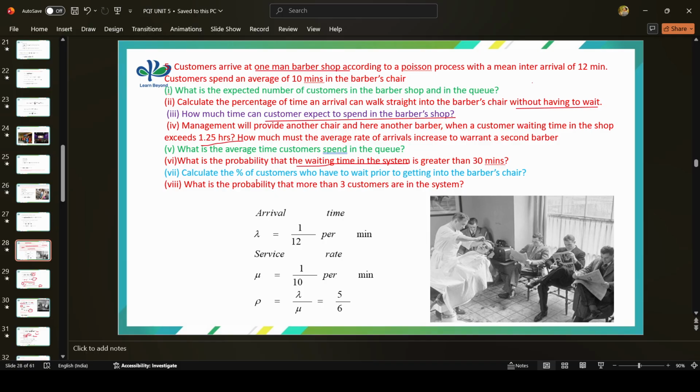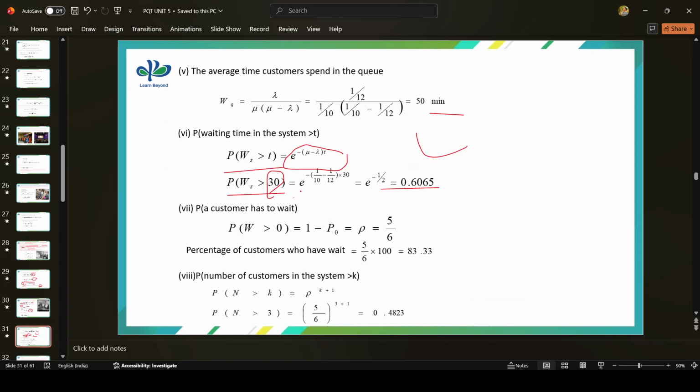Next part of your question, the seventh question: calculate the percentage of customers who have to wait prior to getting into the barber chair. What is the question actually here? It is the percentage of customers who have to wait prior to getting into the barber chair. That means one is getting the service, the second is very next to the barber's chair, waiting. According to the line, he is the first person to get into the chair. So what is the percentage of such customers? We have to calculate.